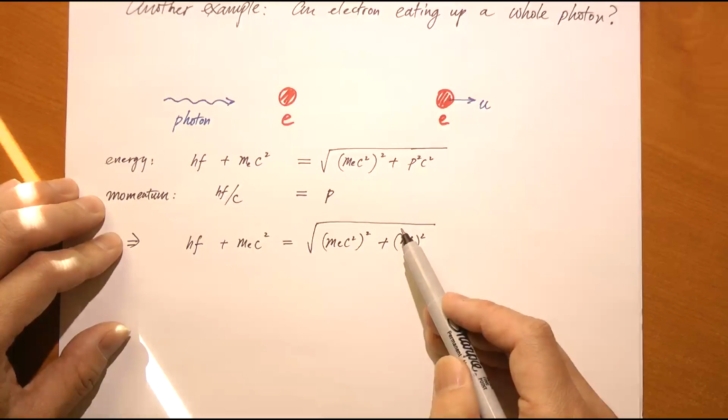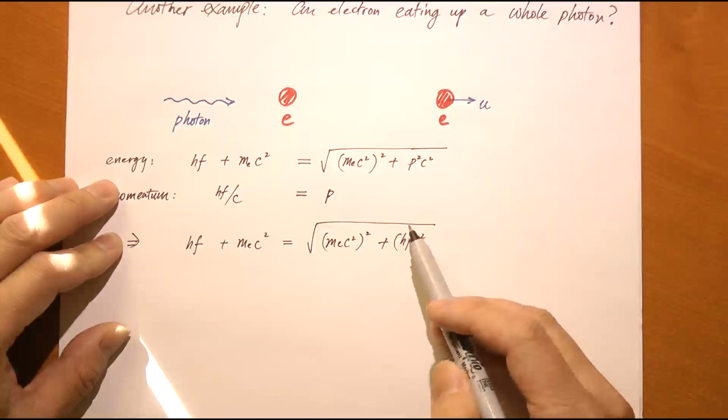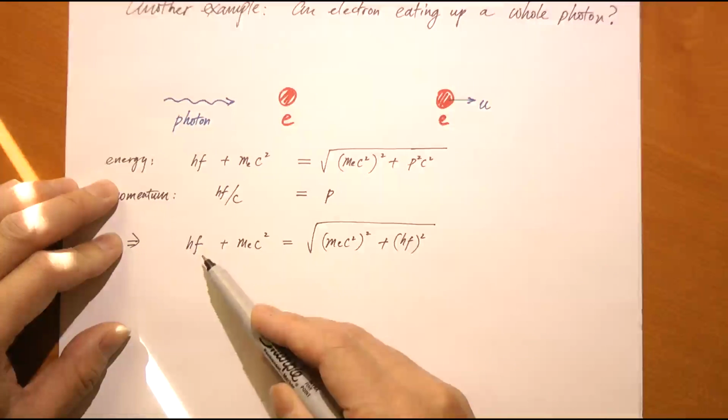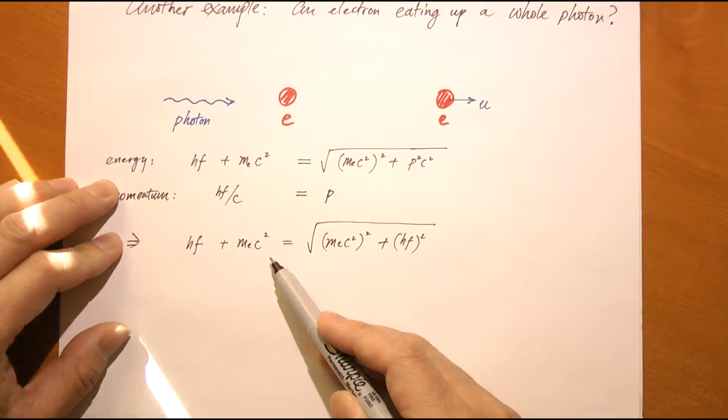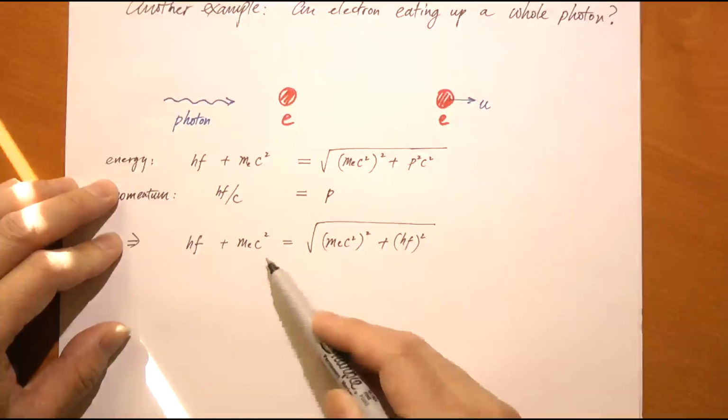There's a square root on that side, so I'm going to square both sides. I can get rid of the square root. Now, here's a problem. If you try to do that, if we call this A, this B, okay? Do you square it? That's A squared plus B squared plus 2AB, right?